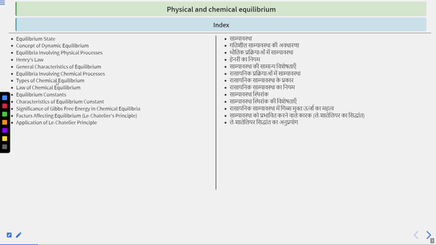So this is our index slide, and today we are going to study all these topics. Equilibrium state, concept of dynamic equilibrium, equilibria involving physical processes, Henry's law, general characteristics of equilibrium, equilibria involving chemical processes, types of chemical equilibrium, law of chemical equilibrium, equilibrium constants, characteristics of equilibrium constants, significance of Gibbs free energy in chemical equilibria, factors affecting equilibrium, Le Chatelier's principle, and application of Le Chatelier's principle. So let's start.